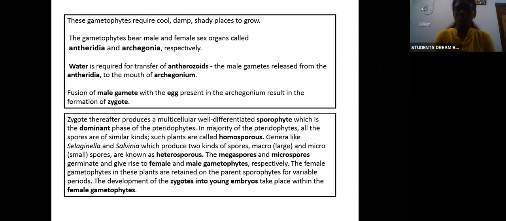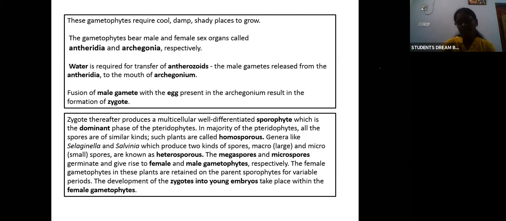Okay, so the female gametophyte in these plants is retained on the parent sporophyte for some period of time. Then the development of the zygote into the young embryo will take place within the female gametophyte. Clear? So for some time the female gametophyte will be retained on the parent itself.